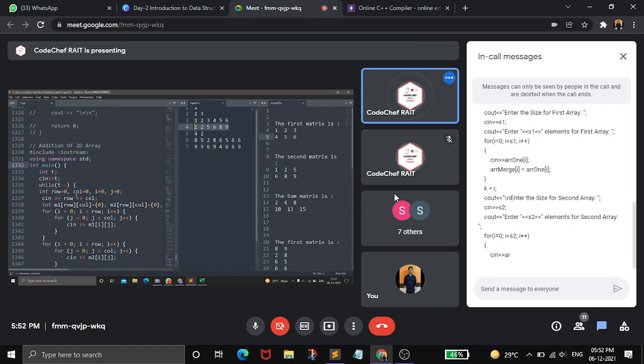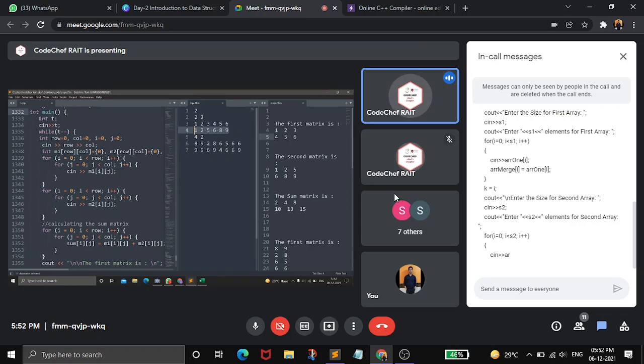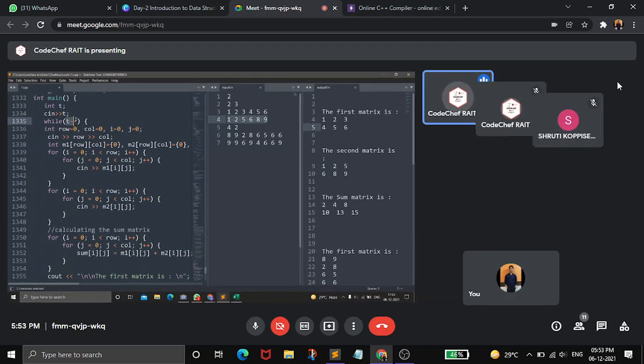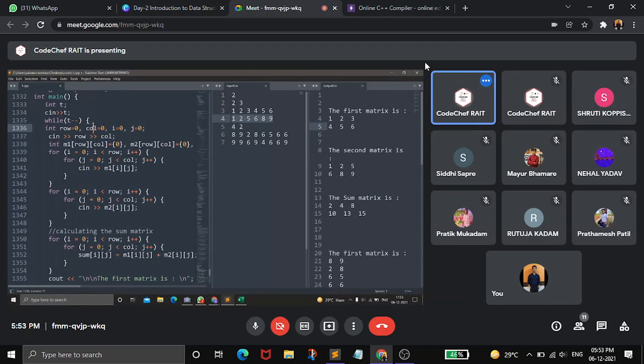So to take this test case, we have declared integer t. We have read the input using cin function. Now we are using a while t minus minus. What will the t minus minus do? It is like whenever the while loop takes 0, it gives false, and false means the loop will break. And for any number which is non-zero, it will always be true. So we are decrementing t minus minus. When the value is 0, the while loop will stop executing.